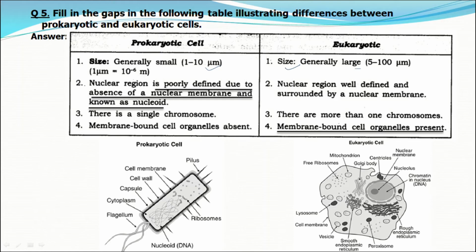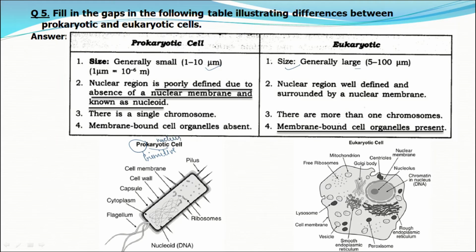Then the second is: nuclear region is poorly defined. Look here students, if you go through this term, you will see pro means primitive, or early, and the karyotic term is derived from the word karyon, which means nucleus.